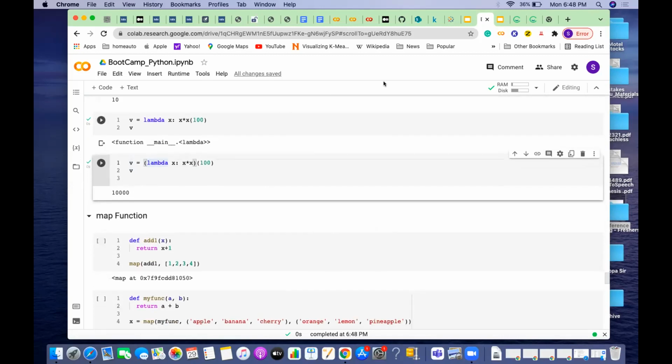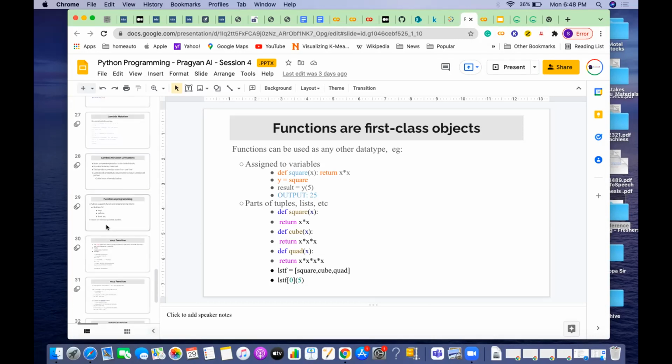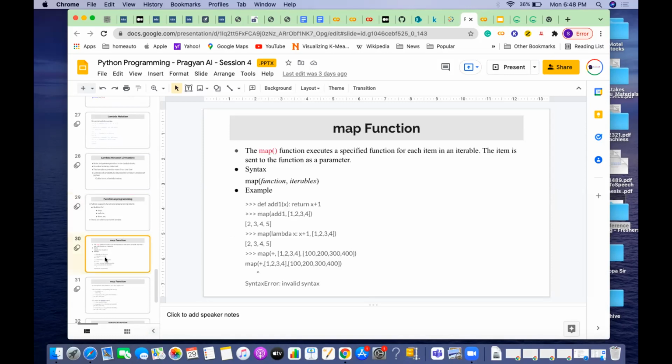Okay. So the next thing we will be covering. Apart from this lambda function, there are two more functions in functional programming. One is called map, another is called reduce. So what is map? When the name itself says it, it is mapping something to something. We'll see what exactly map is.